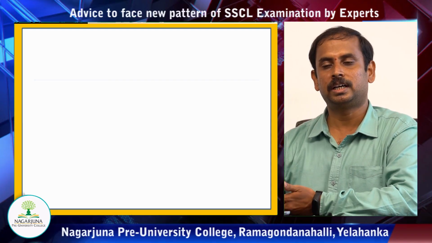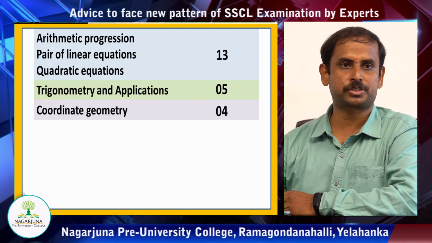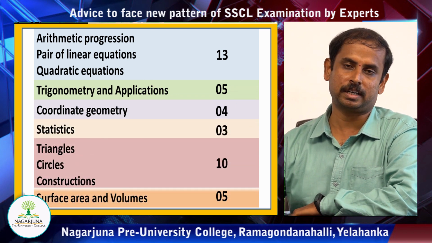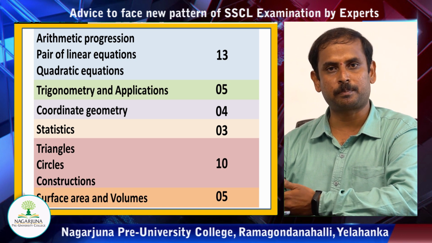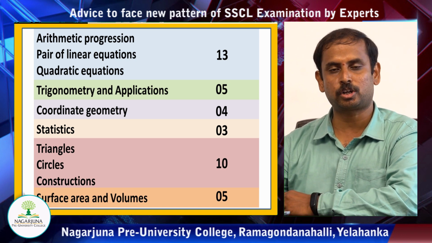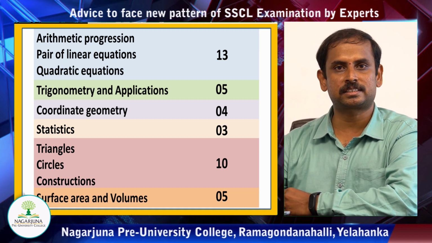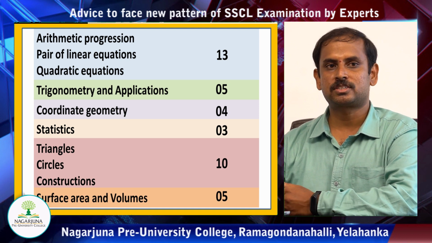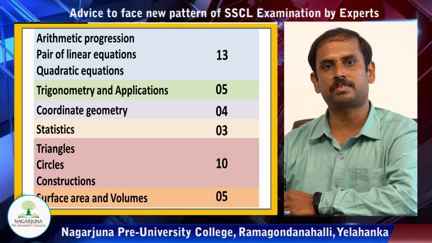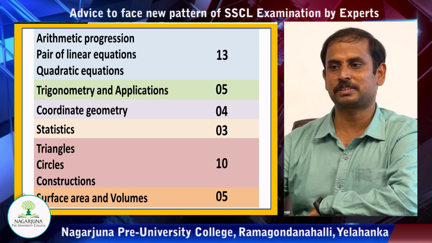Under algebra, you are going to write for about 13 marks, that is arithmetic progression, pair of linear equations and quadratic equations together carry 13 marks, and trigonometry as well as its applications will be there for 5 marks. Next we have coordinate geometry, which we are going to write for about 4 marks, right, and statistics is for 3 marks. Triangles, circles and constructions together appear for 10 marks, and lastly the surface area and volumes for 5 marks. Altogether it is for 40 marks.